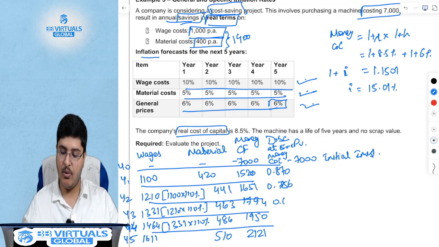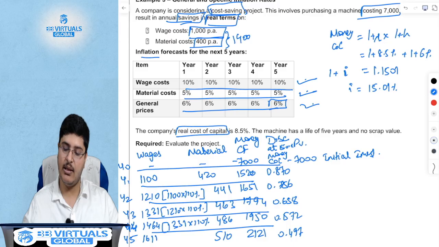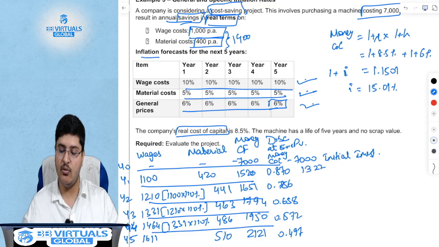0.756, 0.658, 0.572 and 0.497. What is the present value? Present value is nothing but the money cash flow into the discounting rate. So 1520 into 0.870 is 1322. 1651 into 0.756 is 1248.